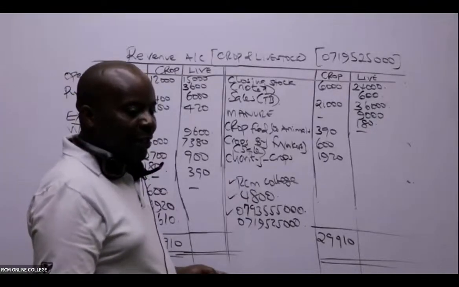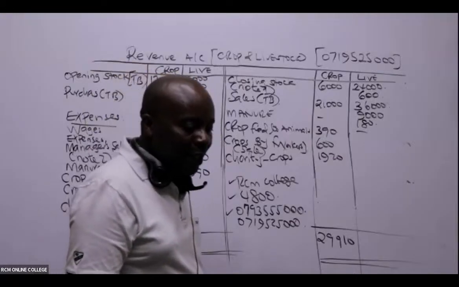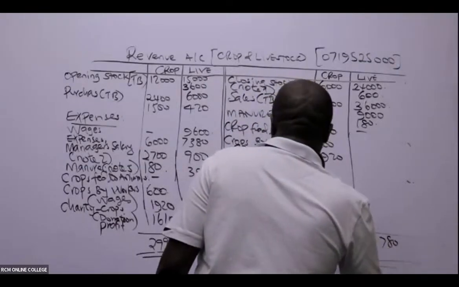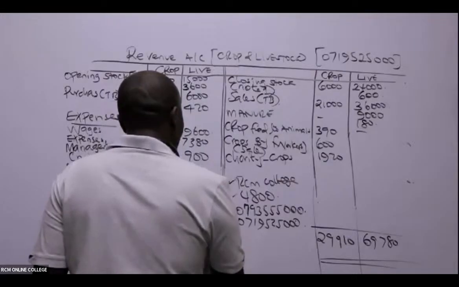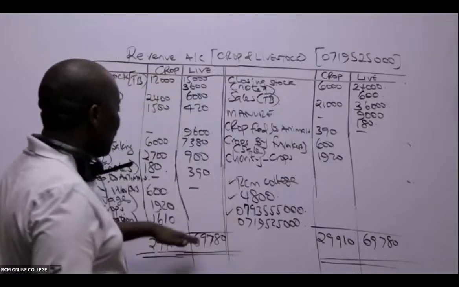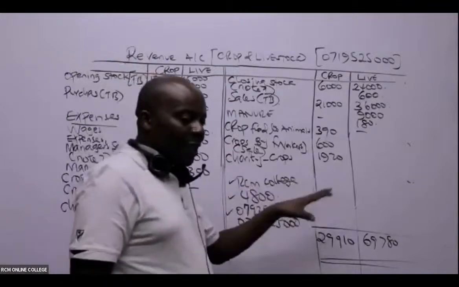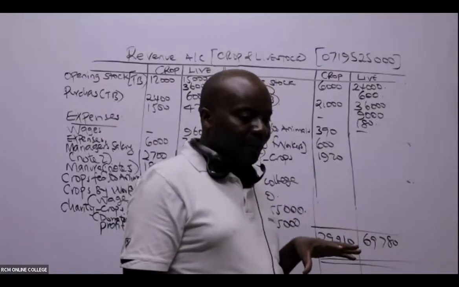All right. So somebody has already told me, livestock is 69,780. So do we have in this case here a profit or a loss? If the balancing figure is here, then this will be a profit. If the balancing figure is on the other side, then that will be a loss.